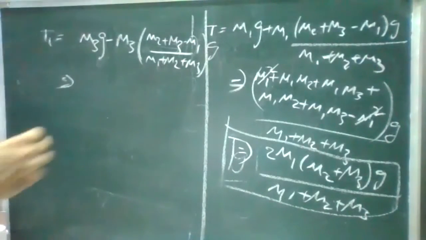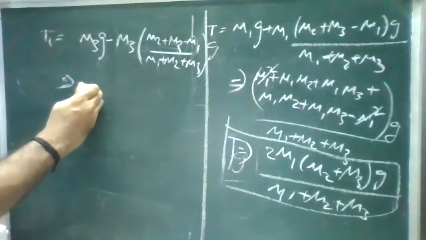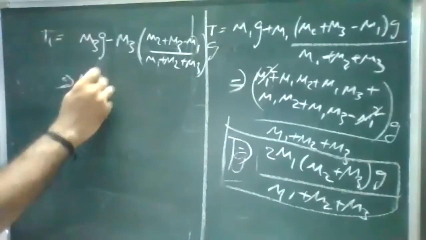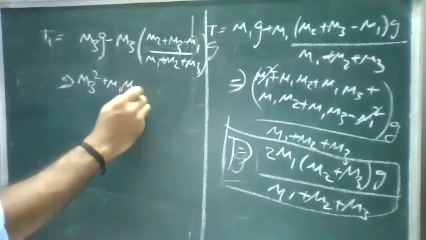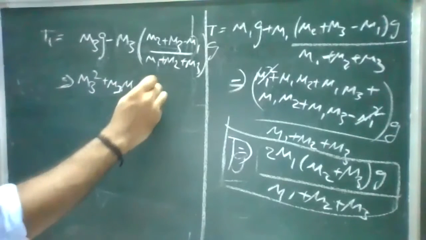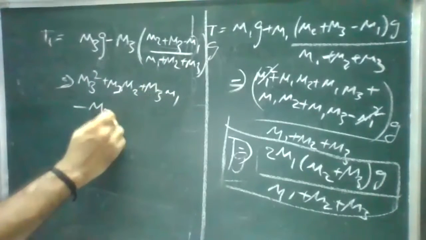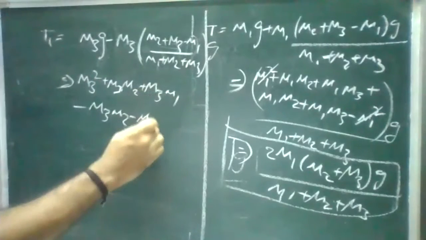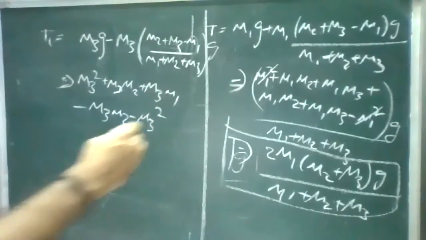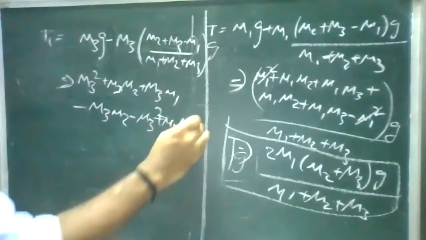Good. Okay. So in this, I'll multiply: M3 square plus M1 M3, M2 M3 plus M3 M1 minus M3 M2 minus M3 square plus M1 M3.